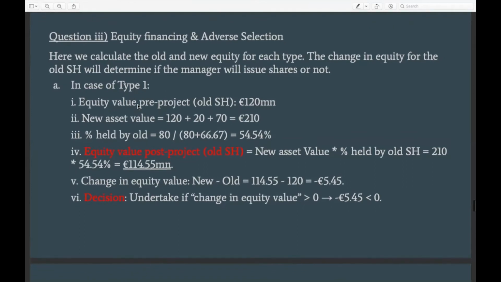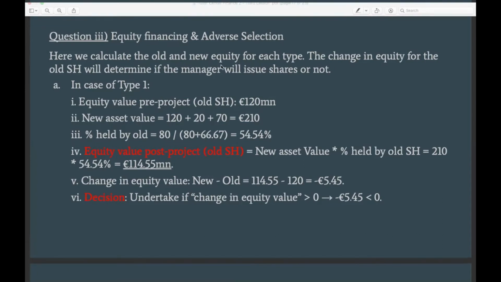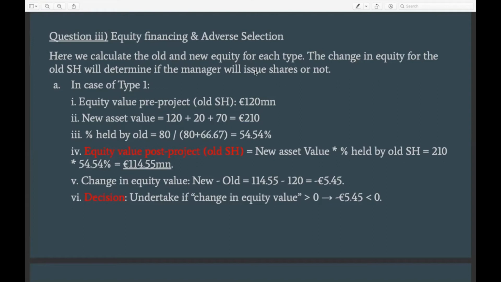What we are asked in the question is which of the two types of companies would do this project based on the initial investment amount. To decide which companies would do the project, we have to understand the change in the share price, in the equity value of the old shareholder. Because in essence, the old shareholder would only be willing to do the project if it increases their equity value, and they will not do it if it would decrease their equity value.